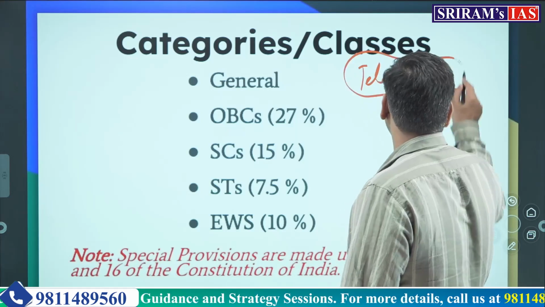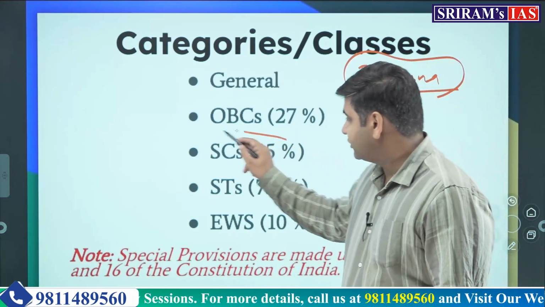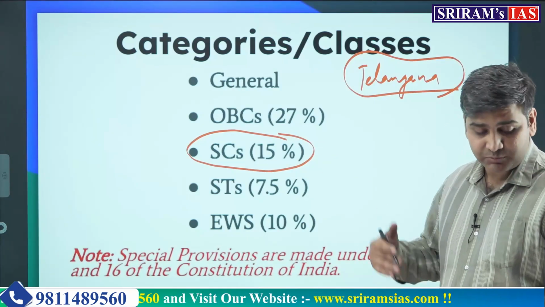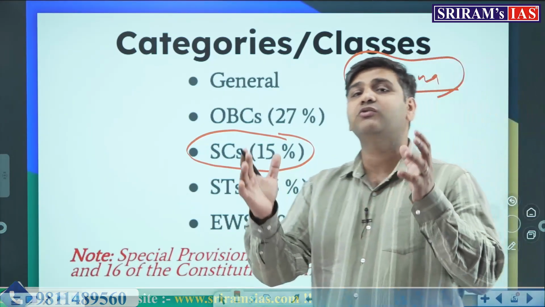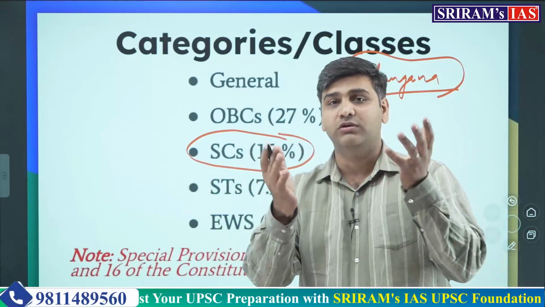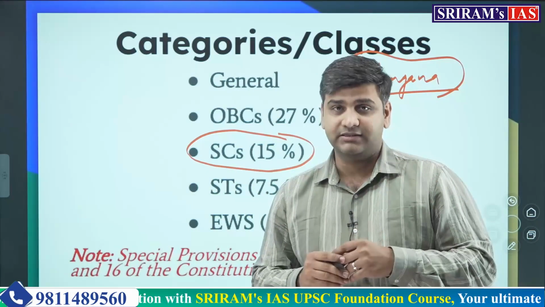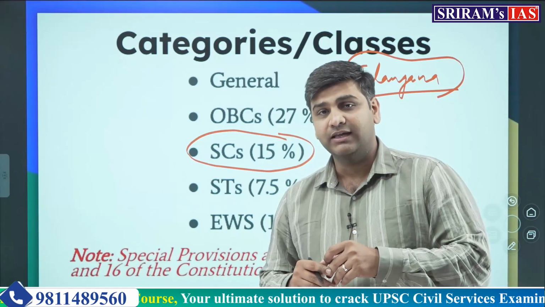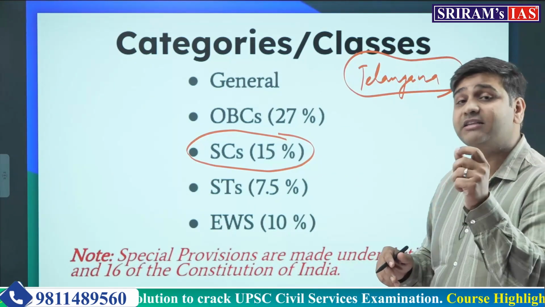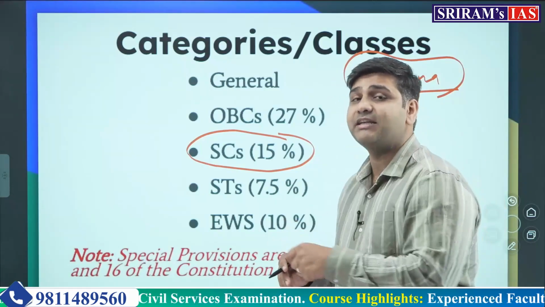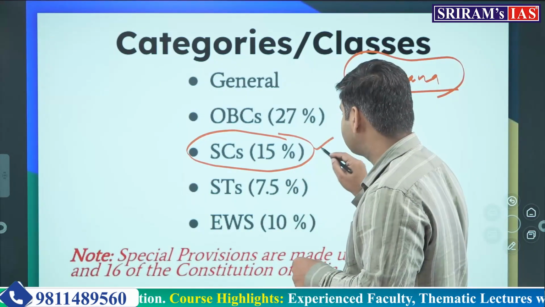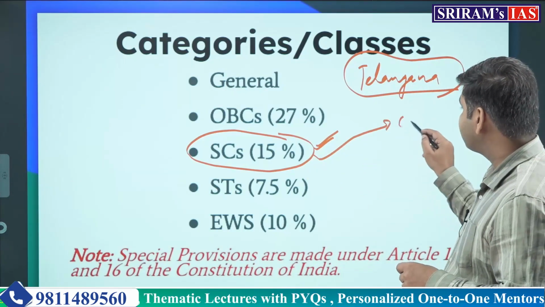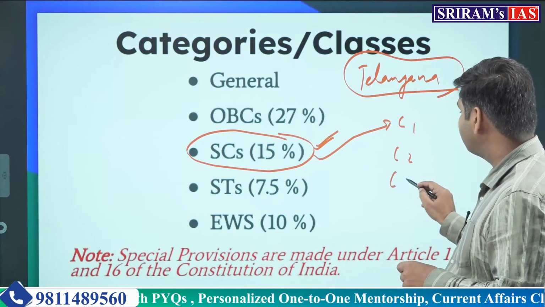In the state of Telangana, scheduled castes are there, and 15% of reservation is provided to this homogeneous category of scheduled caste. They are taken as a whole. They are not subcategorized. But what Telangana has done after the judgment of the Honorable Supreme Court is that it has subcategorized, and it has become the first state to subcategorize the scheduled castes. That simply means it has made 3 categories: category number 1, category number 2, and category number 3.